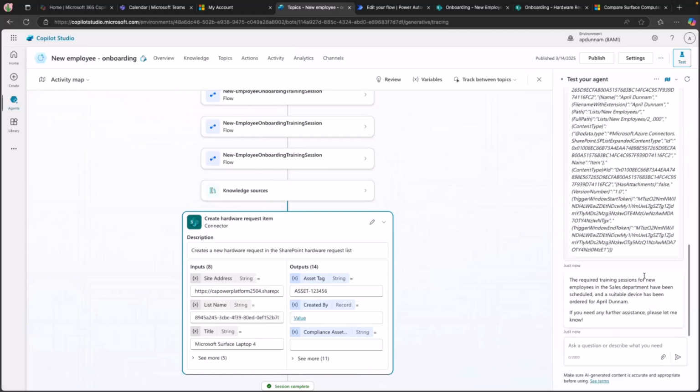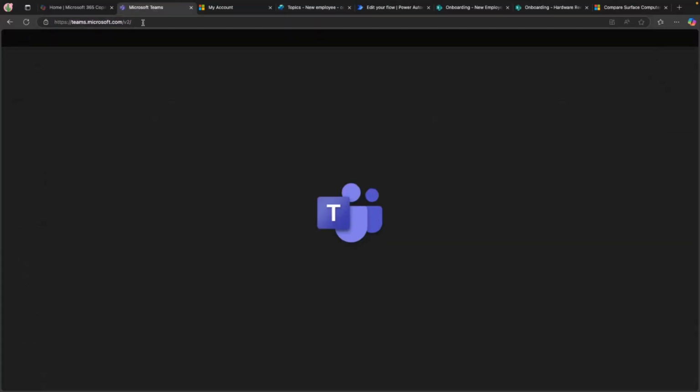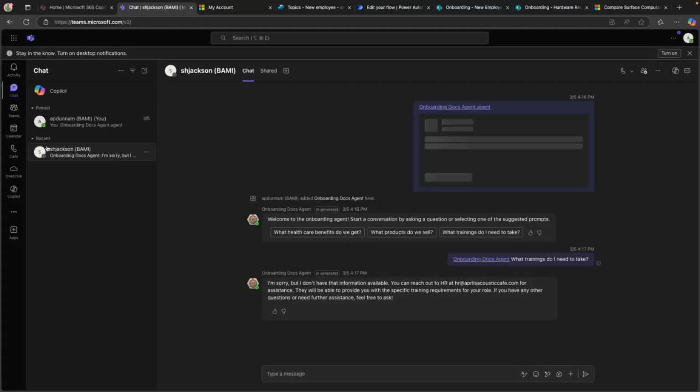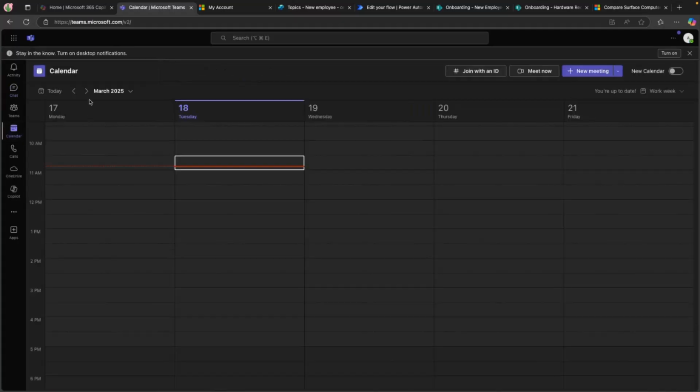And if we scroll down, there we go. It even gives me a nice message letting me know that everything was done. And now I can just go check to see, did it actually work? So let's start over with in Teams here. I'll just give it a refresh and see if it scheduled those events for me. So I'll go over to my calendar.